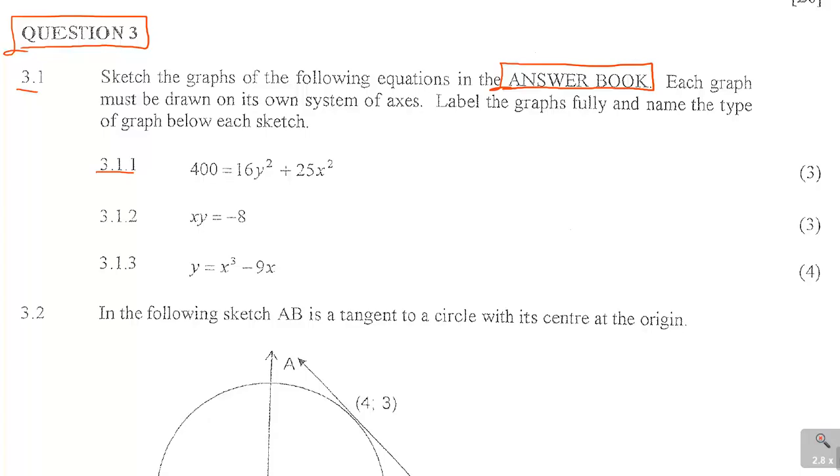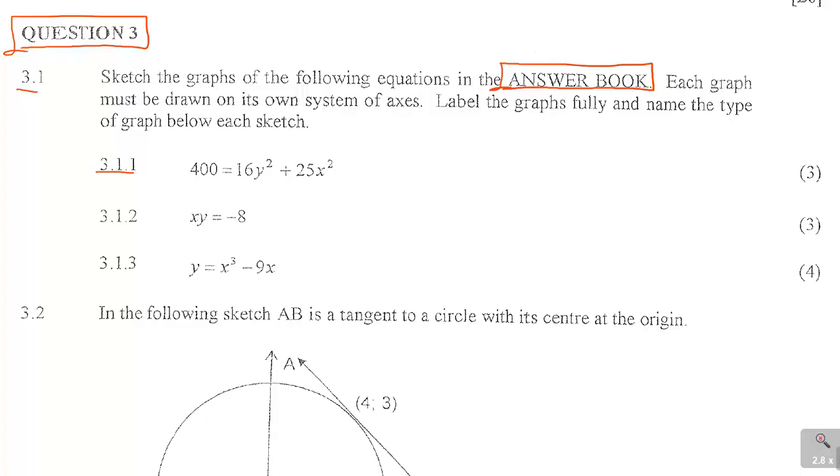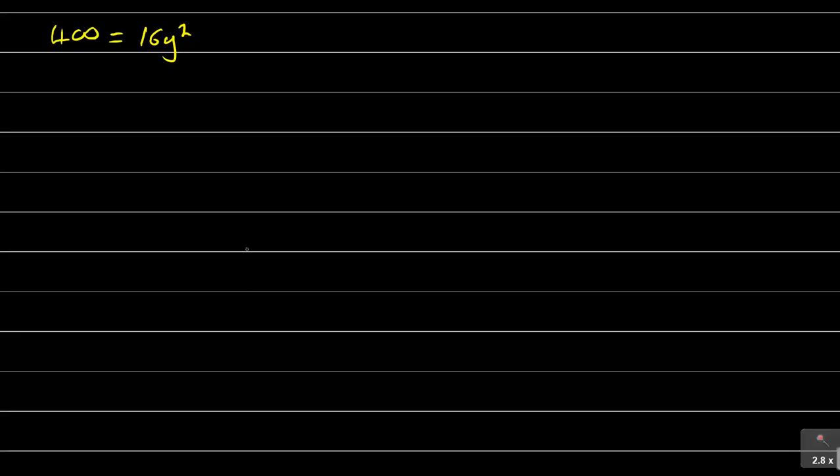But the question here says 400 is equal to 16y² plus 25x². All right, so this is what you need to sketch.